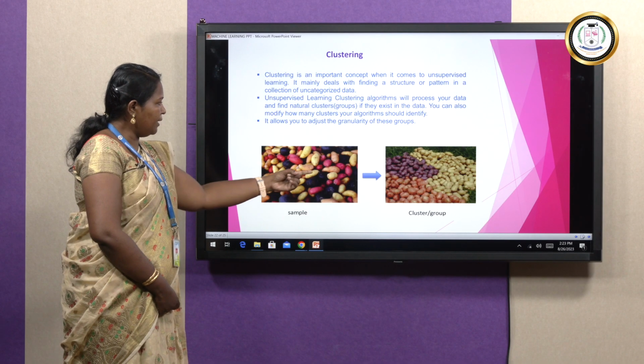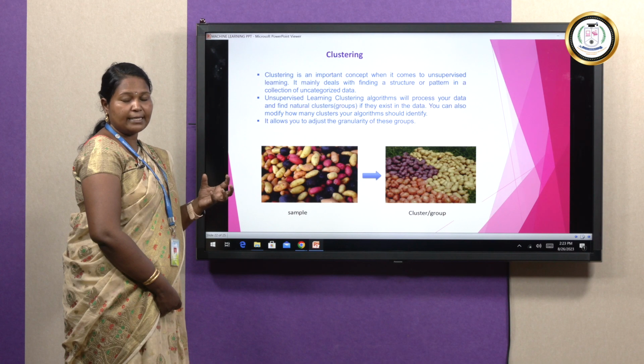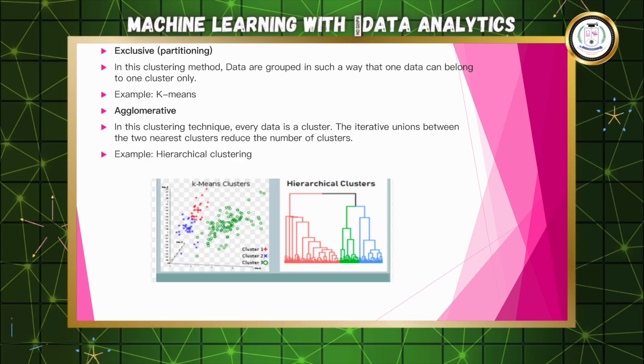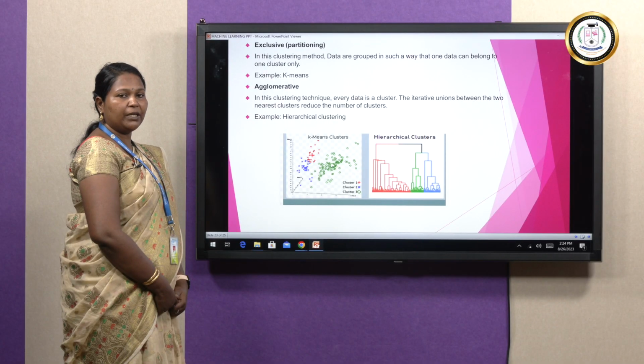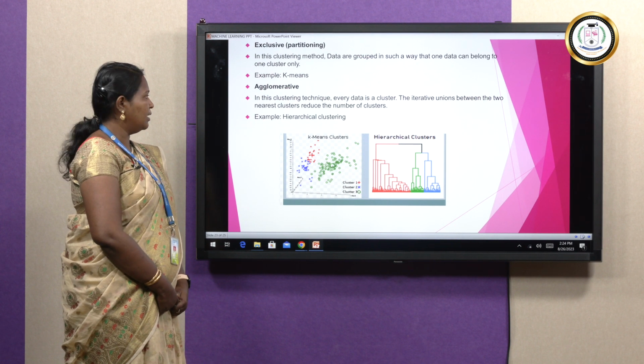So here is a sample. Here the vegetables are clustered based on their shape and color. Next is the types of clustering: exclusive and agglomerative, two types. Exclusive partitioning: in this clustering method, data are grouped in such a way that one data belongs to one cluster only. An example is K-means. Agglomerative is nothing but grouping clusters. From a group of data, we will take our data based on our wish. That is, the cluster which we need will be taken from the group of data.